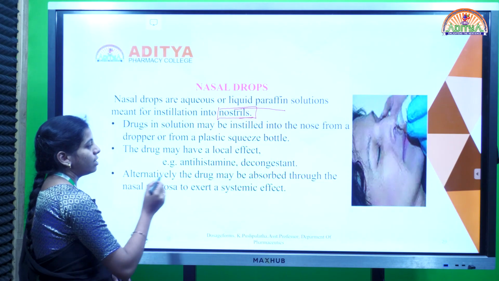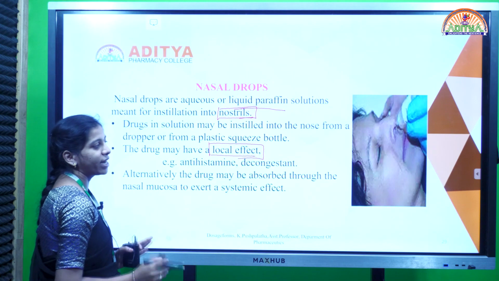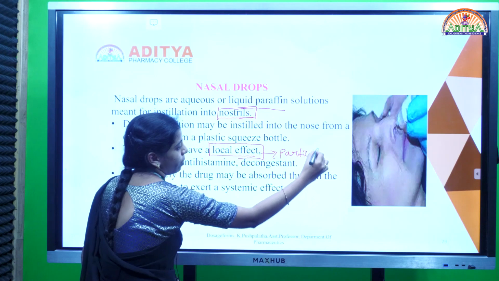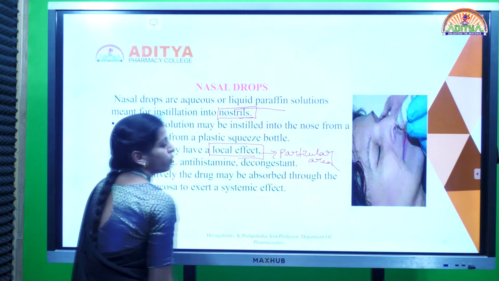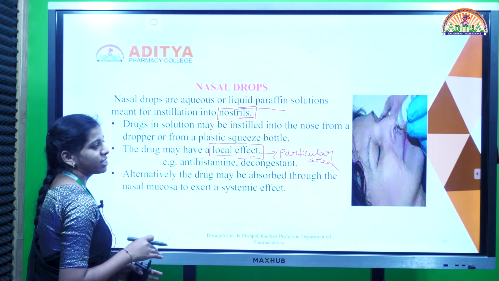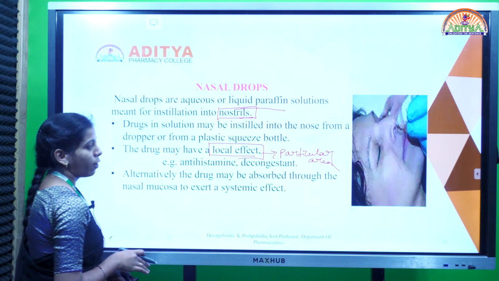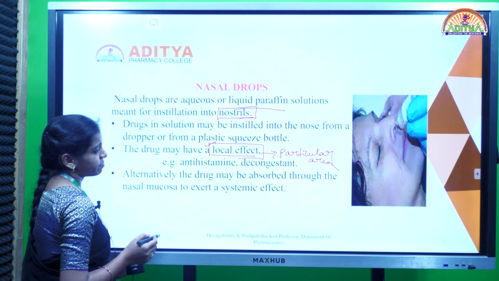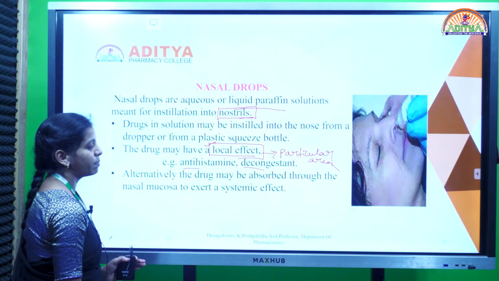And these nasal drops provide a local effect. Local effect means that if a drug or dosage form shows its effect on a particular area, then it is known as a local effect. We have two types of effect, local effect and systemic effect. Local effect means a particular area, whereas systemic effect means the drug shows its action throughout the body. With nasal drops we get a local effect. Examples of nasal drop drugs are antihistamines or decongestants, which are used in the preparation of nasal drops.